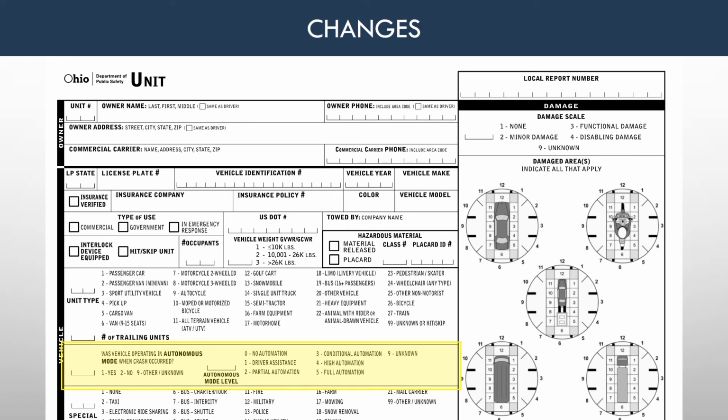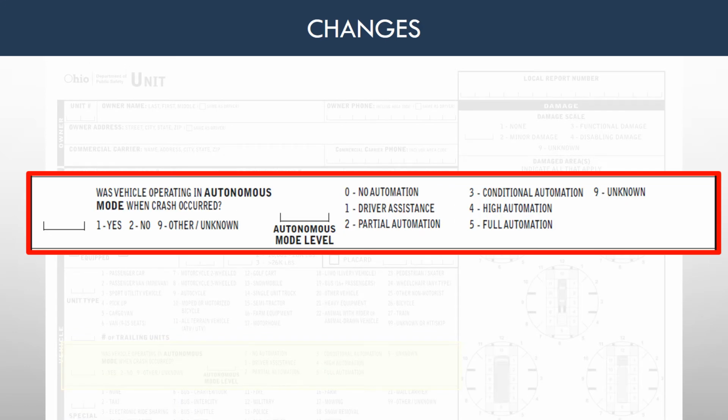Two new captions focus on autonomous vehicles. For every crash, the person reporting the information will have to record whether the vehicle involved in the crash was operating in autonomous mode. If it is reported the vehicle was in autonomous mode, the level of autonomy will also have to be reported. Examples of lower-level autonomy are automatic emergency braking, lane keep assist, and adaptive cruise control. The levels are defined within the OH-1 manual.